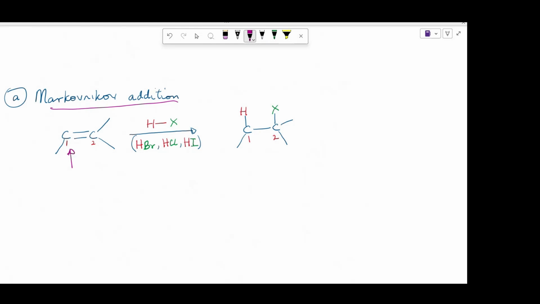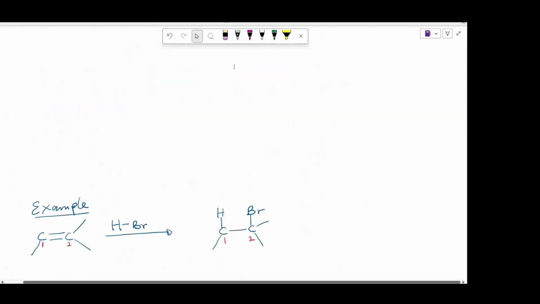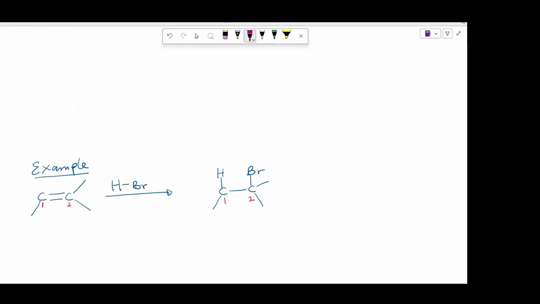Carbon 1 is less substituted because it has only one alkyl group, and carbon 2 is more substituted because it has more alkyl groups. For example, in this regioselective reaction, hydrogen will be attached to the less substituted carbon 1, and bromine will be attached to the more substituted carbon 2.